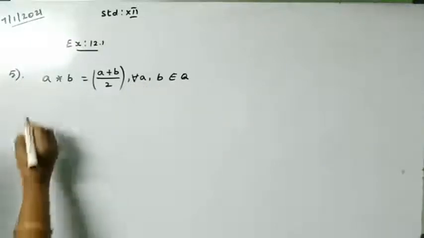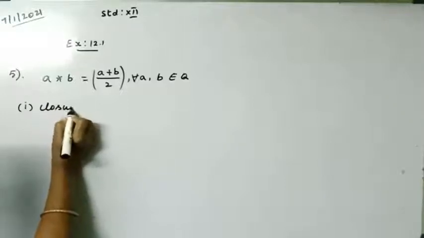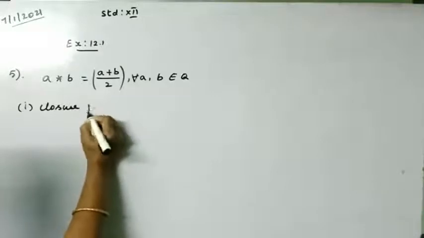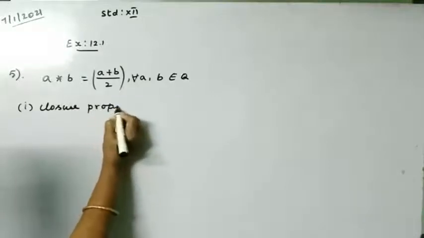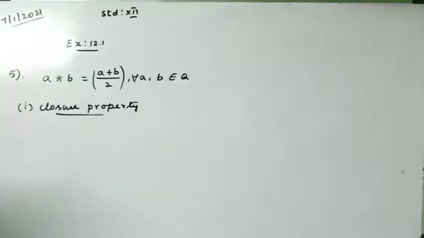At first I am going to check whether it obeys the closure property or not. For that I want to check whether the given operation is binary on the given number system.